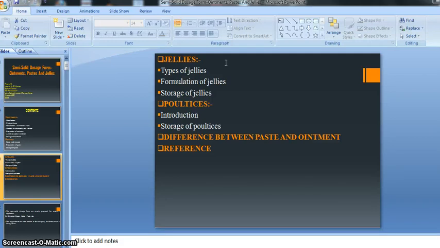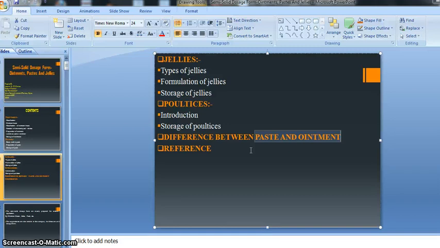The last topic from the semi-solid dosage form is the difference between paste and ointments. Similar to suspension and emulsion, there is another topic on differentiation, meaning how we can discriminate paste and ointment from each other. These two are quite similar, and small things make these two preparations different from each other. So this differentiation is also important from the exam point of view. And afterward, that is the reference.